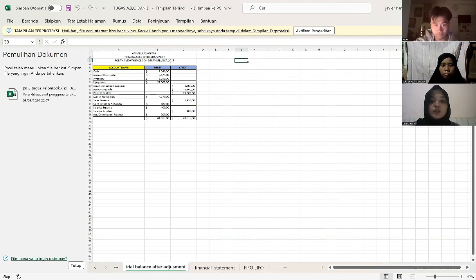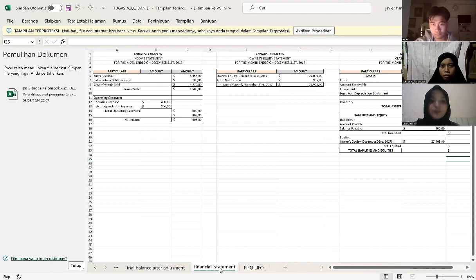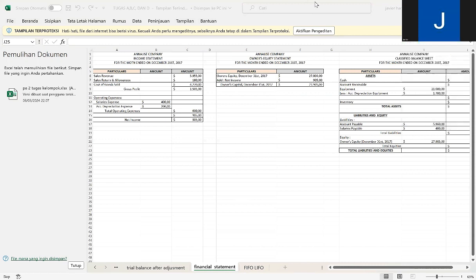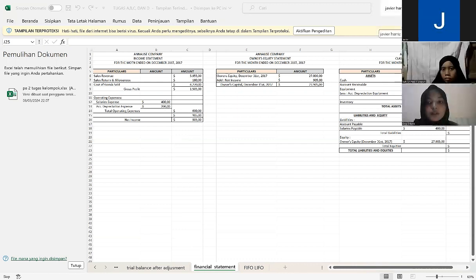Okay, I will continue the presentation. In the income statement, first is the sales revenue account of 1,595 minus the sales return and allowance of 180. Cost of goods sold of 4,270, and the result is 1,505 as the company's gross profit.